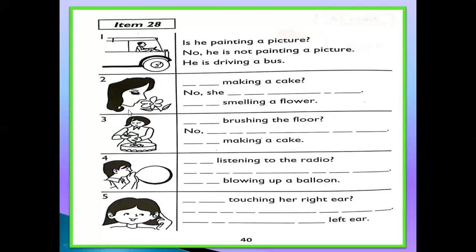Okay, students. Now look at number 2. First, look at this picture. She is a girl, and what is she doing? She is smelling a flower. Now, which one is the direct object? You can see here this flower.